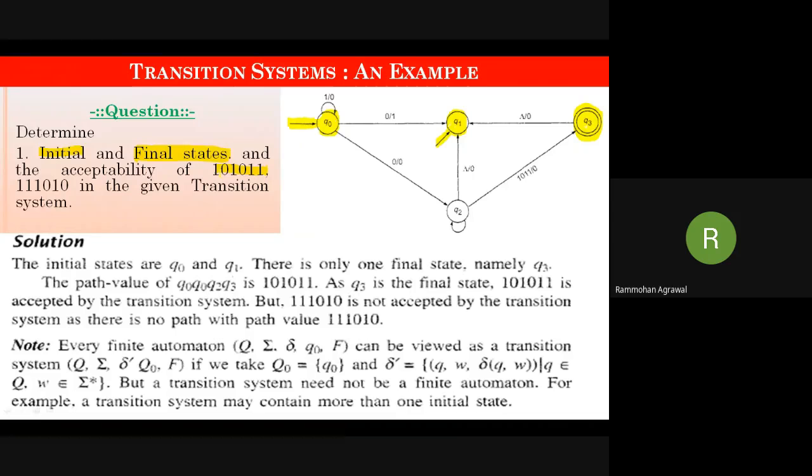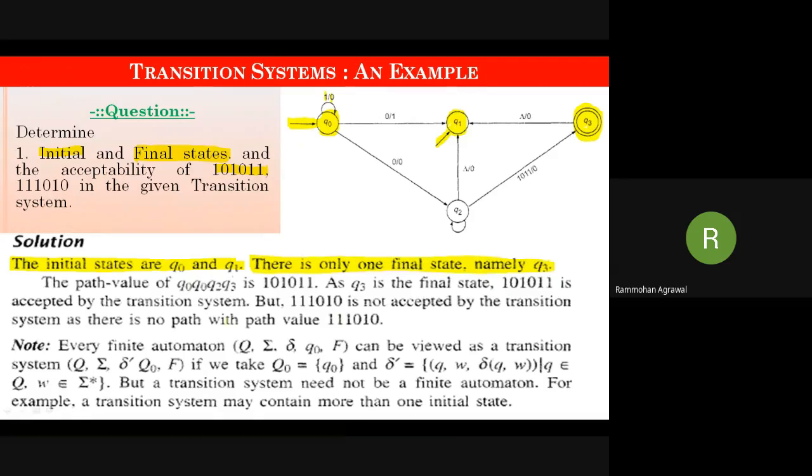Whenever you give an input as 1, the one possibility is it starts at Q naught. Here you can see Q naught takes input 1 and produces output 0. So the initial states are Q naught and Q1, clearly mentioned here, and there is only one final state, which is Q3.